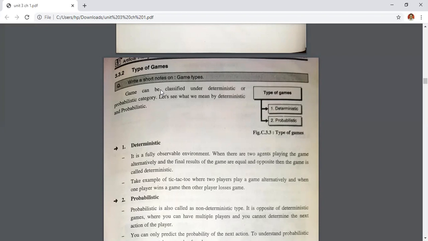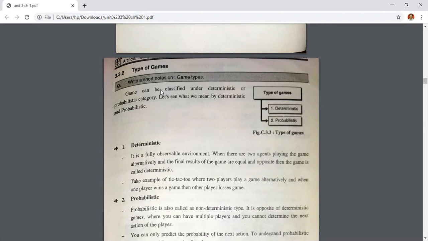After two or three moves or turns of player one or player two, one can 100% guarantee the winning of the game, whether it is player one or player two. That type is called a deterministic game, because in this the environment is fully observable.